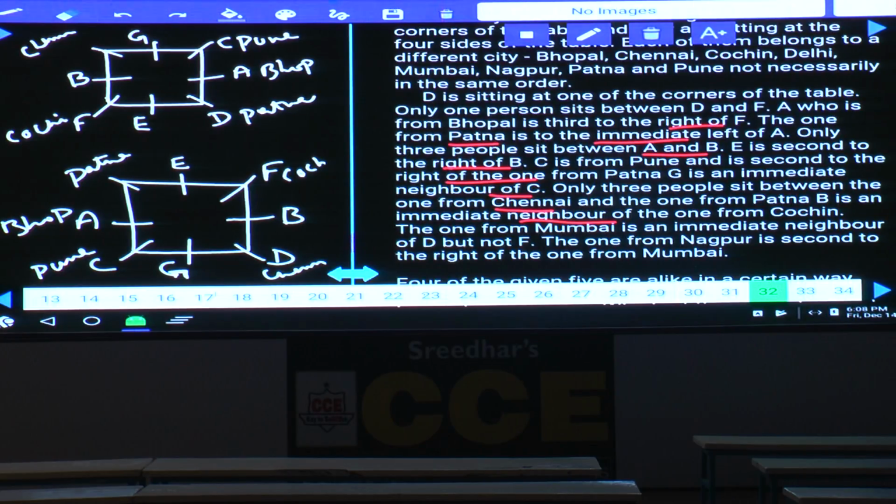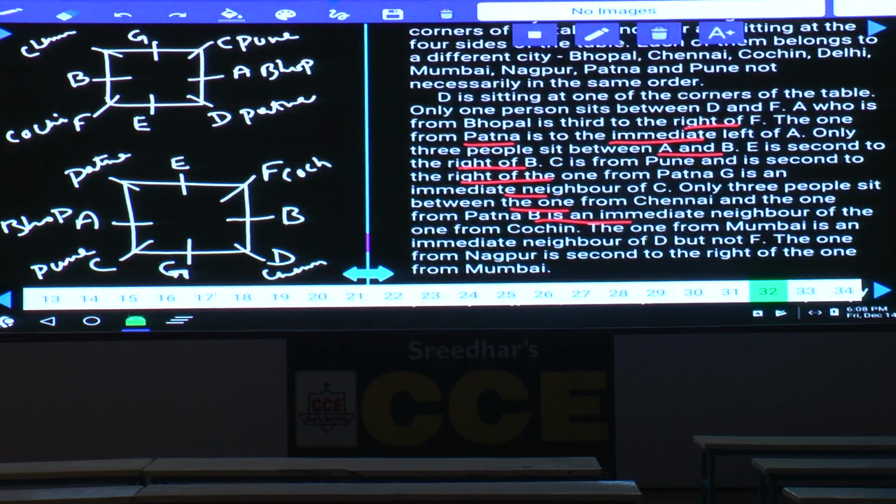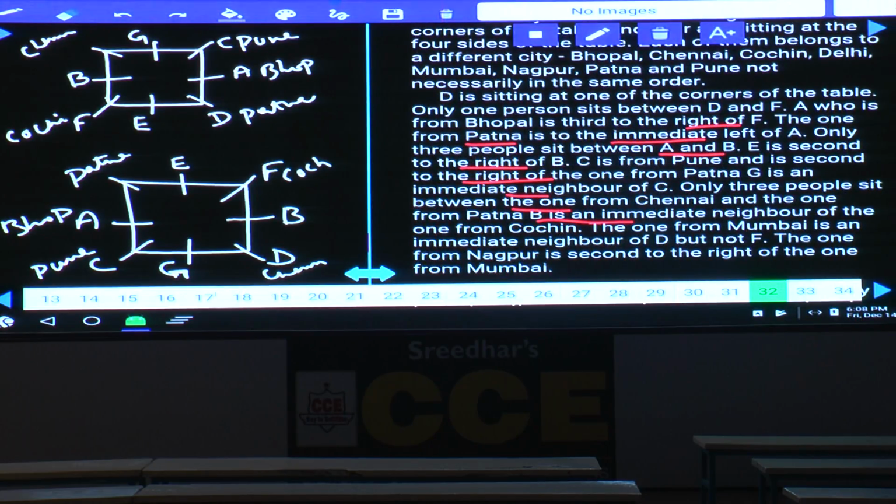Next one, the one from Mumbai is an immediate neighbor of D, but not F. Hence who is from Mumbai here? In the first case, the one from Mumbai is an immediate neighbor of D, hence E, but not F. And this person is from Mumbai and is an immediate neighbor of F as well. So the first case is completely ruled out. Clear now? Finally, we are left with the second case.